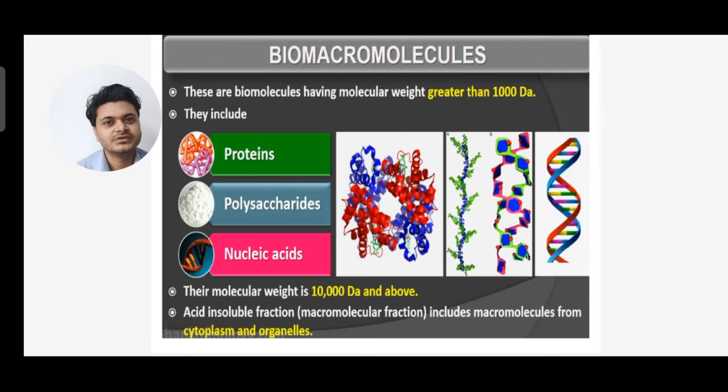In this video lecture we'll discuss proteins, and their molecular weight is 10,000 Dalton and above. They are acid insoluble fractions, that is macromolecular fractions, and they include macromolecules from the cytoplasm and organelles of a cell. You can see three diagrams: one of protein, one of polysaccharide, another of nucleic acids.